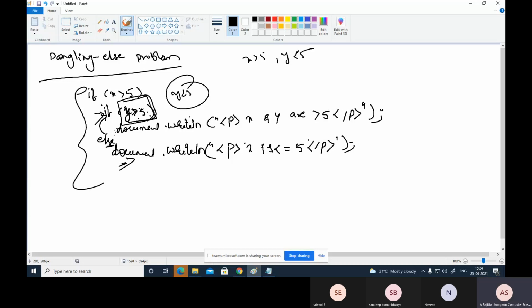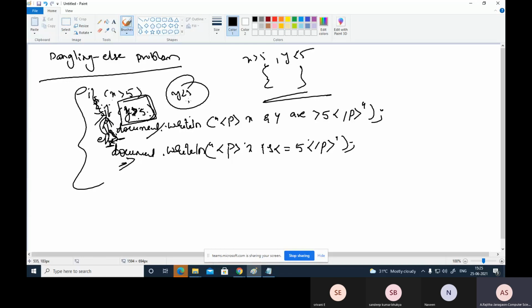But this else is followed with the previous if only. My intention is to write the else statement for the outer if, so you can avoid that by using braces. After the outer if you write the braces. So x greater than 5 enters here, and only if y is greater than 5 it is displayed.